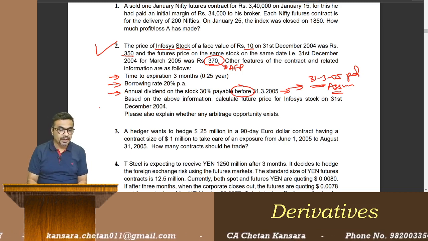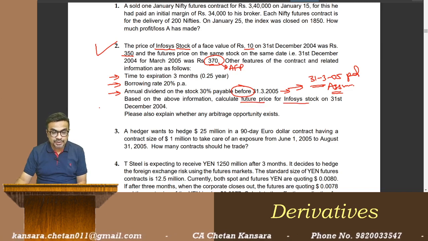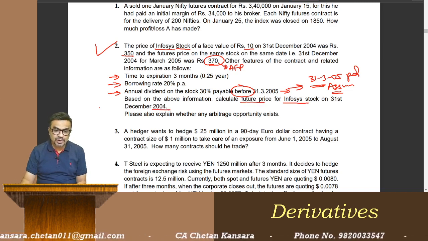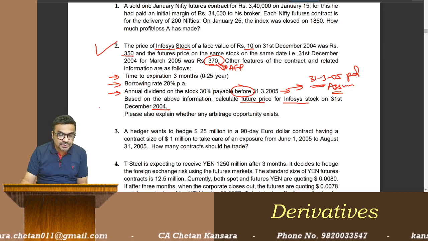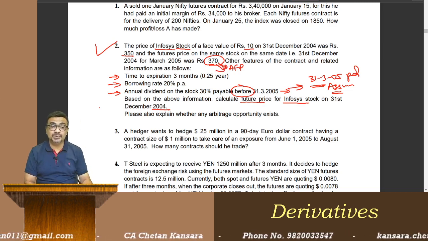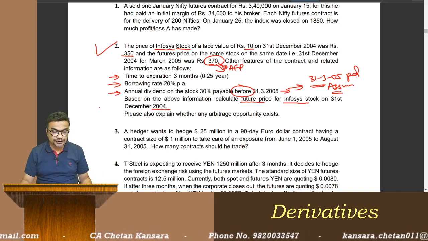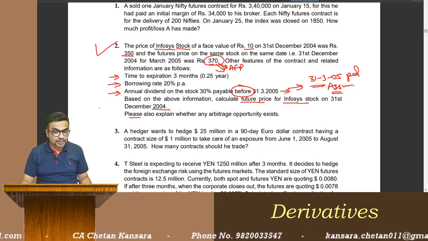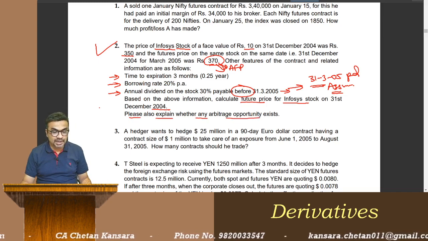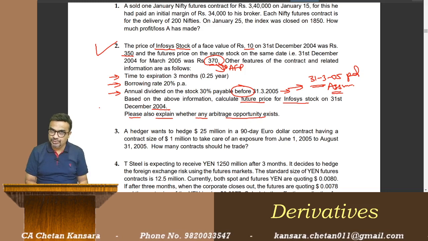Based on the above information, calculate the future price for Infosys stock on 31st December. We already have the actual future price. So they are asking us to calculate the fair future price. We have the actual future price, no? So the fair future price. Please also explain whether any arbitrage opportunity exists. We will check what is the actual future price.